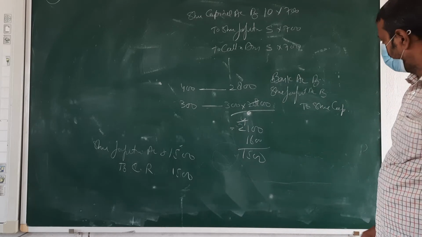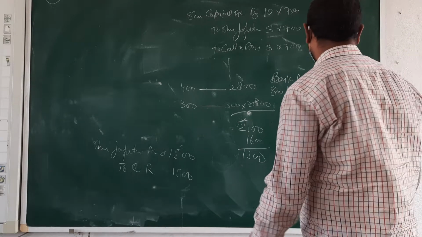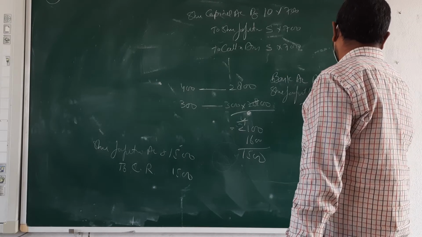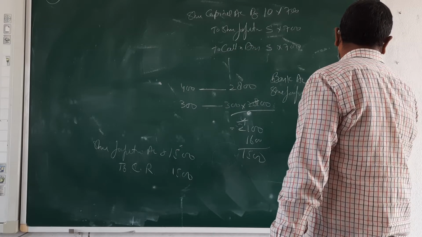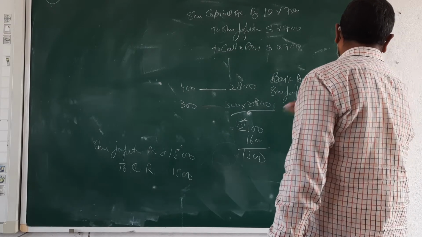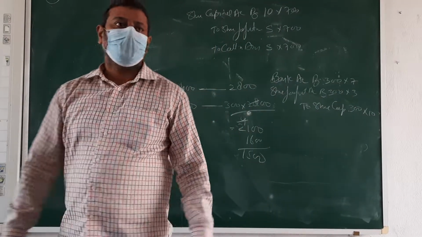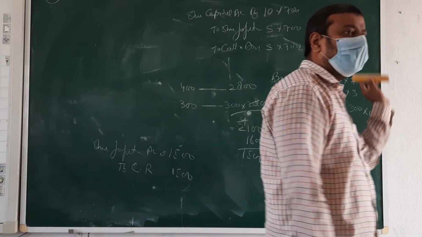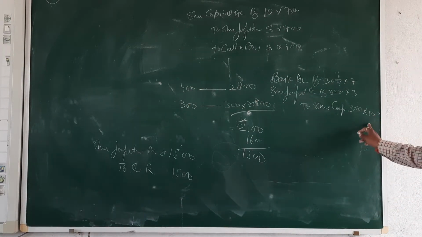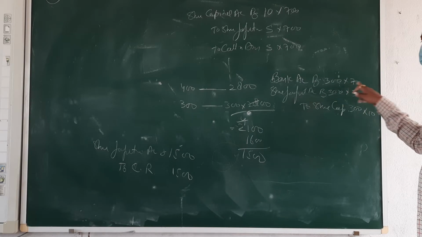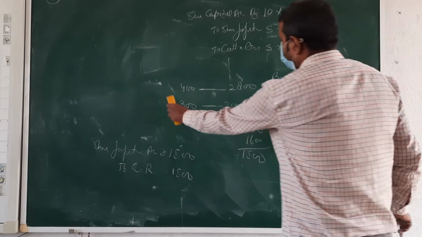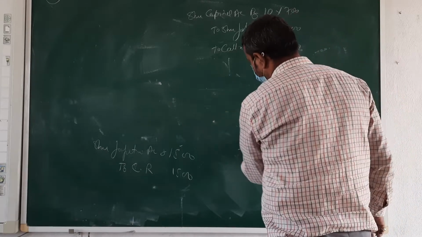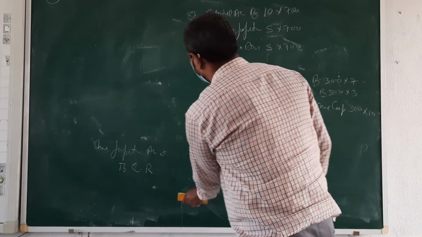Out of these, 300 shares were reissued as fully paid up at rupees 5 per share. 300 shares into 7, into 10 and into 3. The total amount entered in share capital is 10 rupees. Received money 7 rupees, then forfeited money 3 rupees. Now we calculate what amount will be transferred to capital reserve.